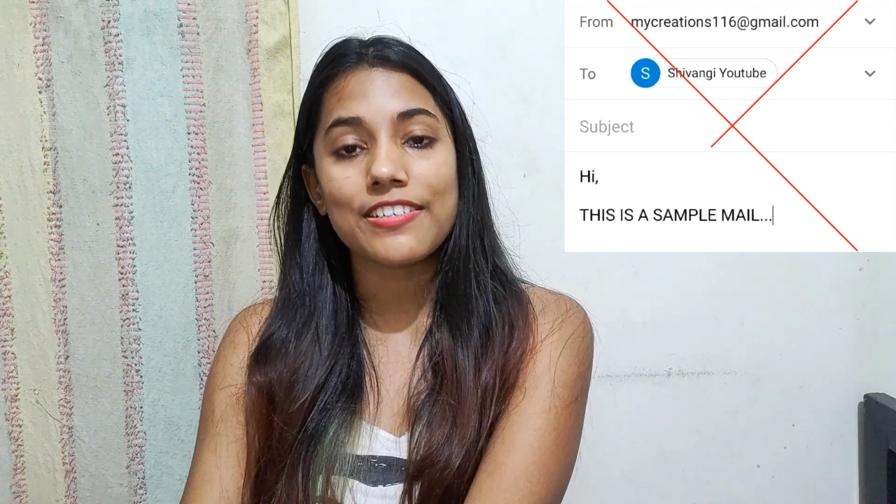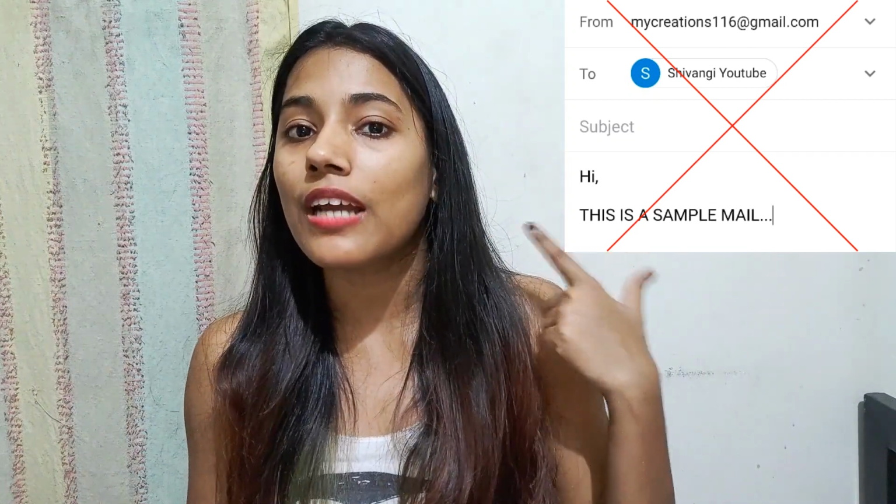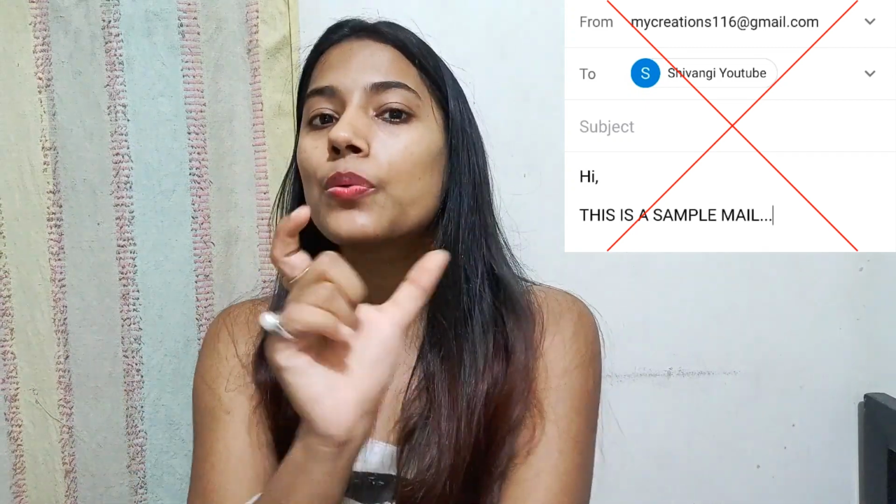And yes, if you are writing a professional email, then please try to avoid writing the mail in red as much as possible. Because writing mail in red color means you are doing some sort of escalation or giving some warning. Plus, never use caps lock or capital letters in the body of your mail, because using complete caps lock means that you are sending the mail as an escalation, as a complaint, or you are giving some warning to the person in the To section or the person who is going to be reading the mail.